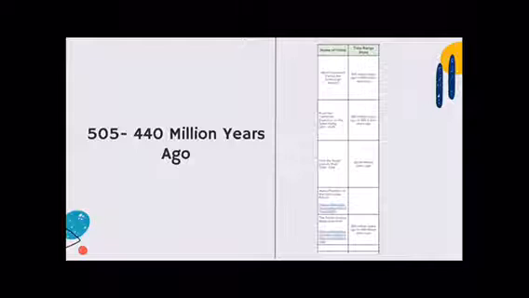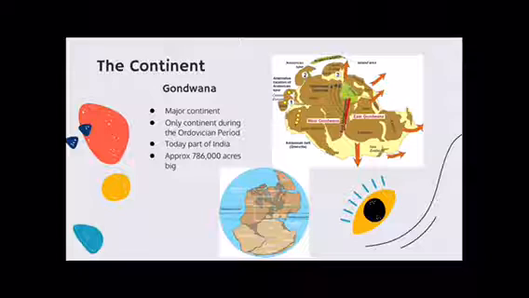During this period, there was only one supercontinent, Gondwana. The northern part of the planet was predominantly ocean, while the southern part was a tropical island.